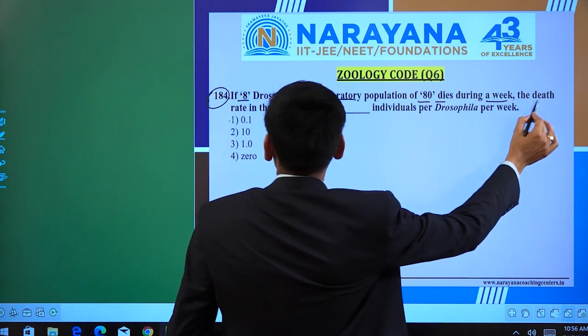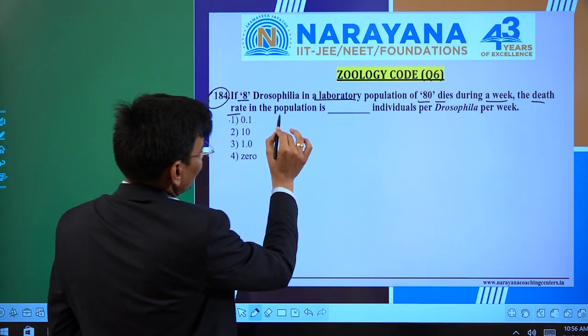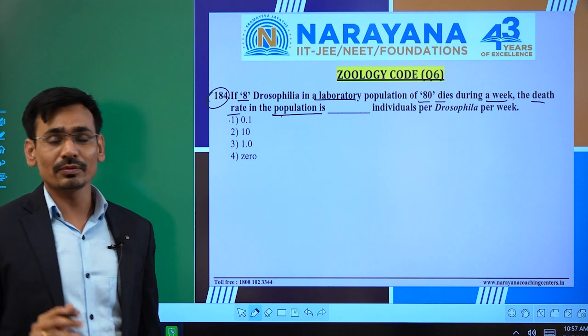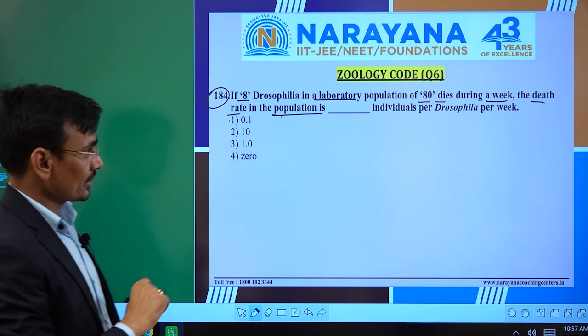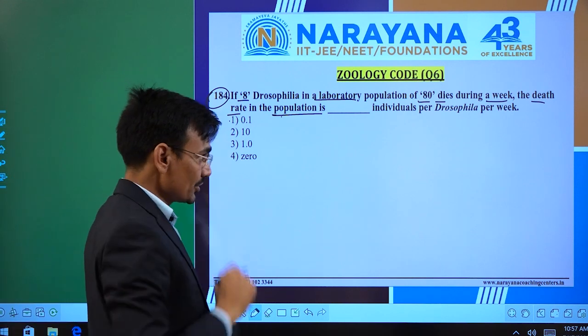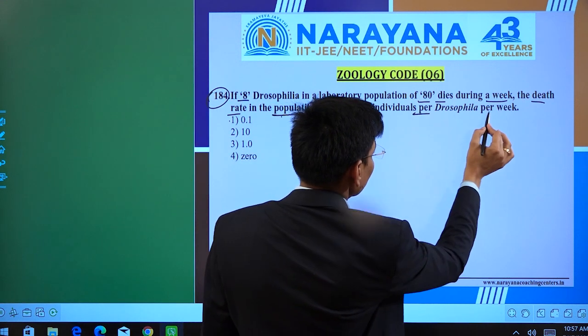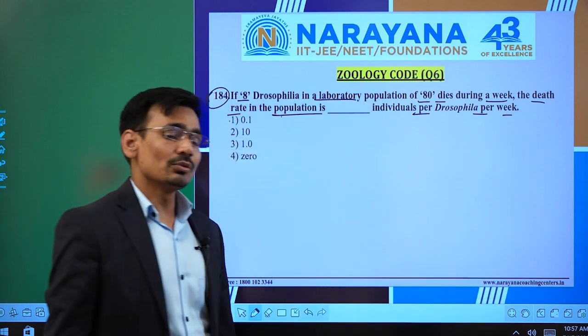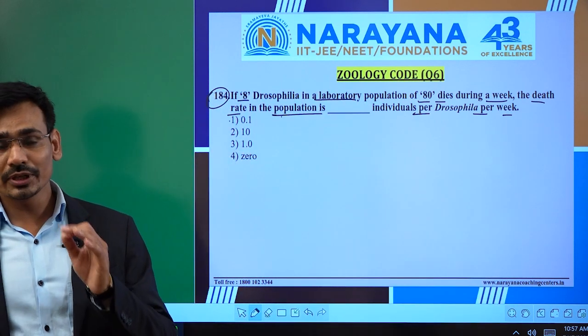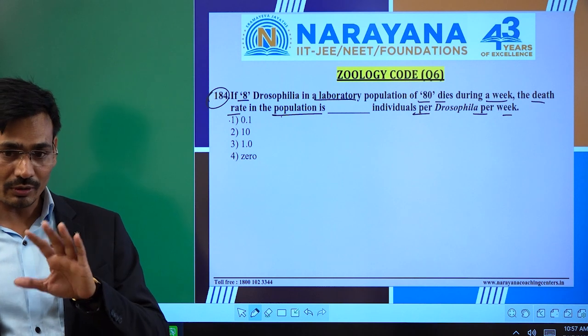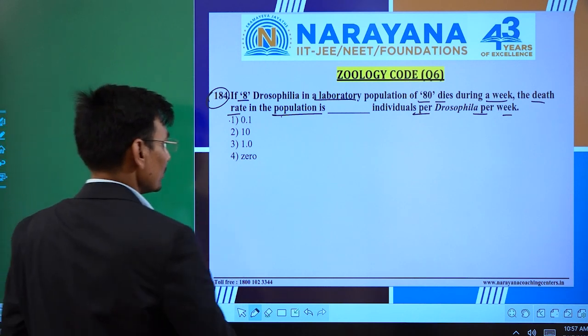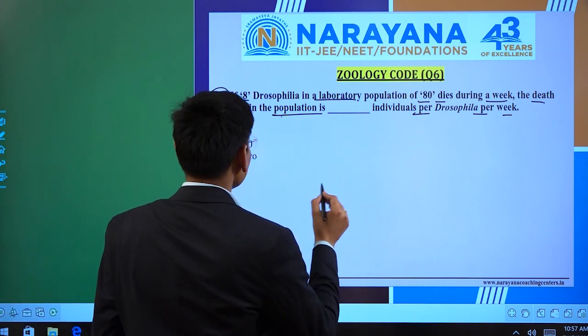So we have to find out the death rate in a population. And one more thing you need to pay attention to in the question. It's saying individuals per Drosophila per week. So you need to calculate the death rate per Drosophila per week. Okay, not total population. So you need to calculate it like that.